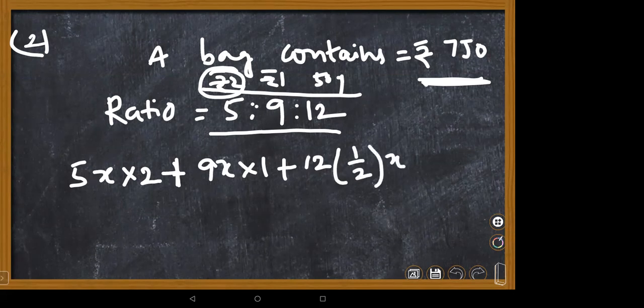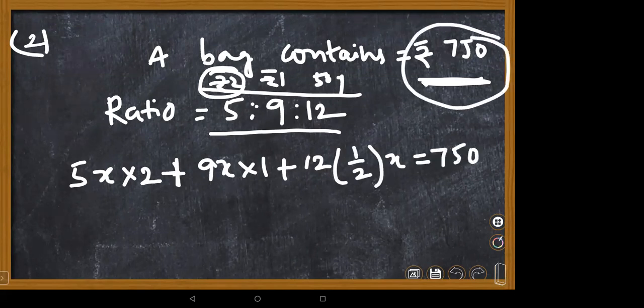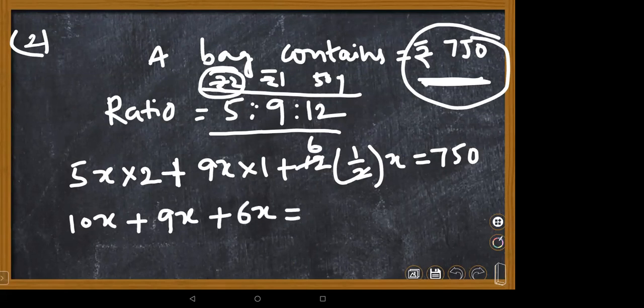This is the way you can equate to the total amount in the bag, which is rupees 750. Converting this equation, 5 2s are 10x, plus 9 1s are 9x, plus 12 halves are 6x, equal to 750.